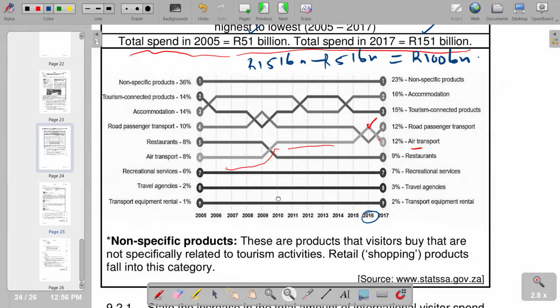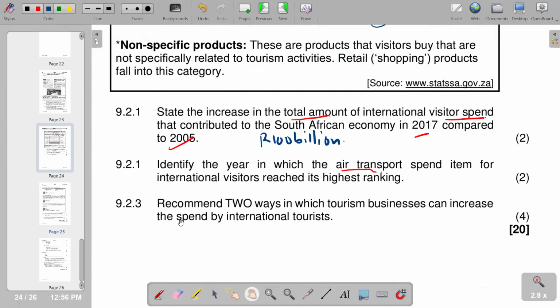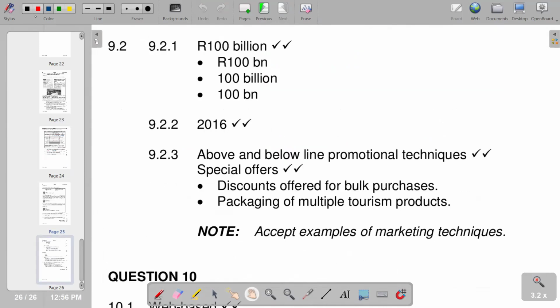So let's move on to the next question. Recommend two ways in which tourism businesses can increase the spend by international tourists. So how can they increase? These are the ways: they can use above and below the line promotional techniques, special offers. You can also use discounts offered for bulk purchases, packaging of multiple tourism products. So these are the strategies that can be employed. And this becomes the last question that we have in terms of question 9.